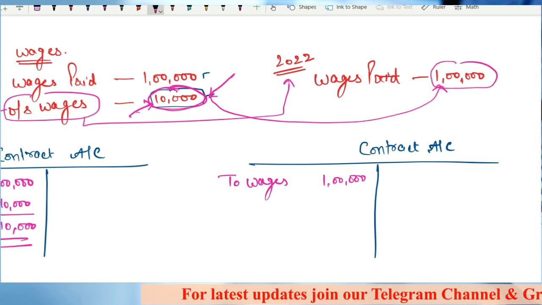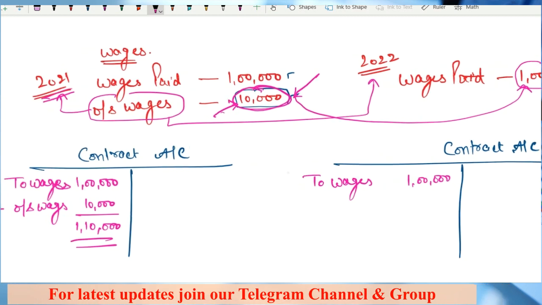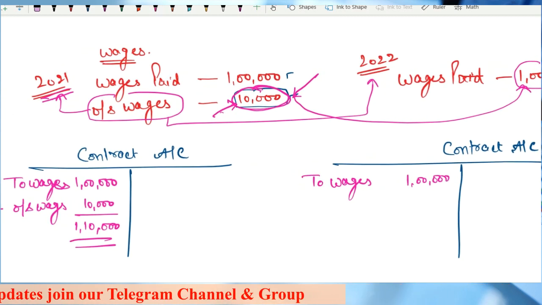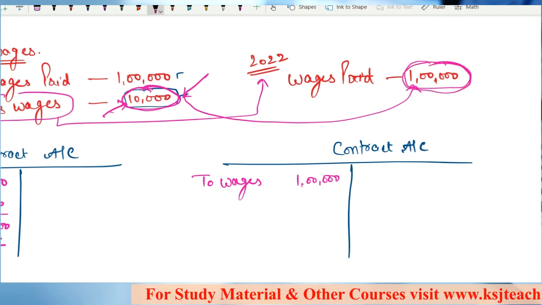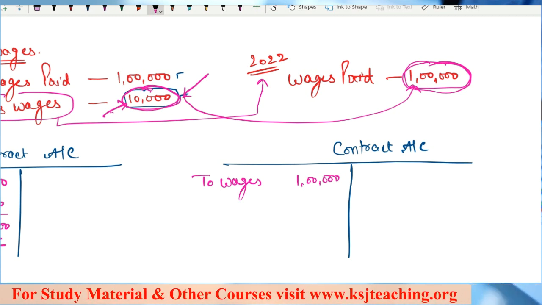Sir, my wages were outstanding, that means I have not yet paid the wages of 10,000 in 2021. I will pay these wages in 2022. If I am going to pay this 10,000 rupees in 2022, this amount will be included in this 1 lakh rupees. Yes, sir.